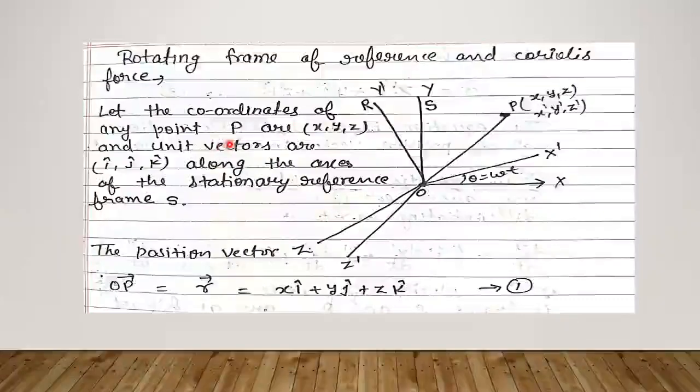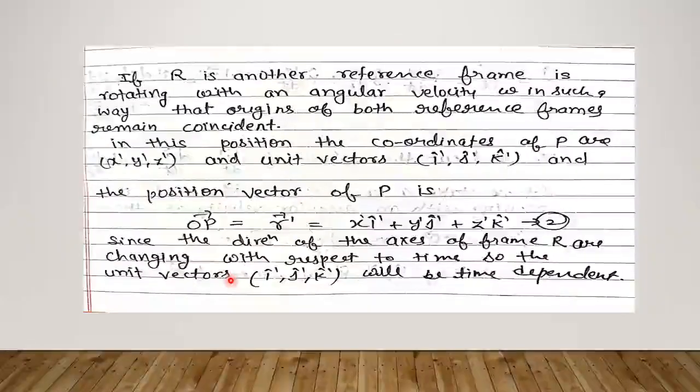Let the coordinates of any point P be x, y, z in frame S, which is an inertial and also stationary frame. The unit vectors along the directions x, y and z are i cap, j cap and k cap. The position vector of point P in frame S equals OP equals x i cap plus y j cap plus z k cap.